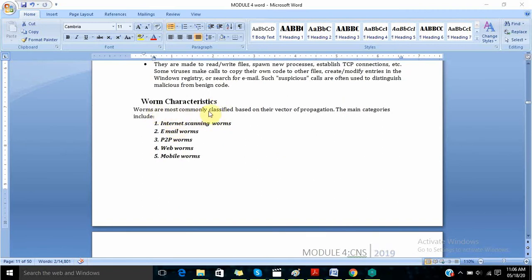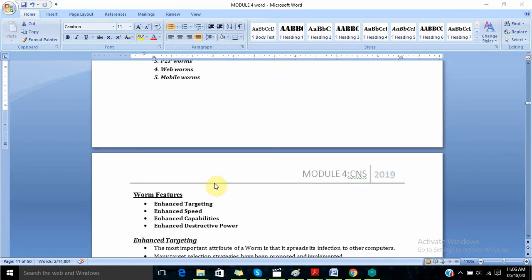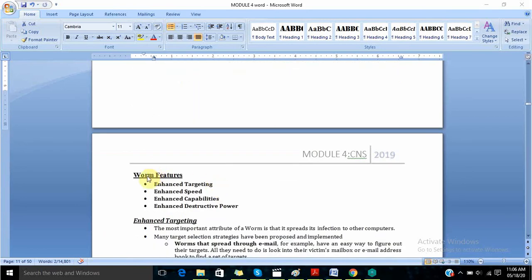Basically, worms are most commonly classified based on their vector of propagation. The main categories include internet scanning worms, email worms, P2P, that is peer-to-peer worms, web worms, and mobile worms. In this video we will study some of these characteristics. Before that, we will understand the features of worms. The main features of worms are enhanced targeting, enhanced speed, enhanced capabilities, and enhanced destructive power.